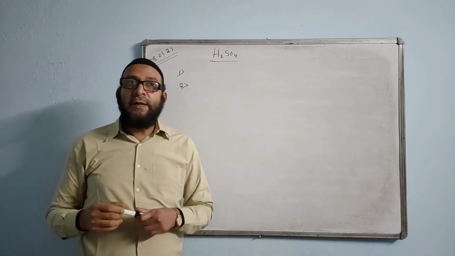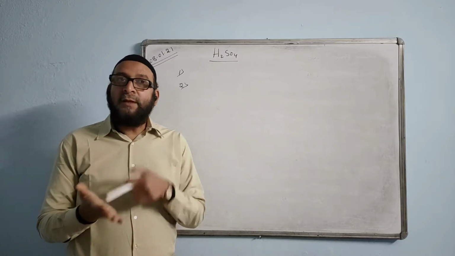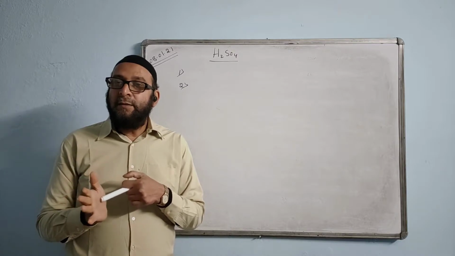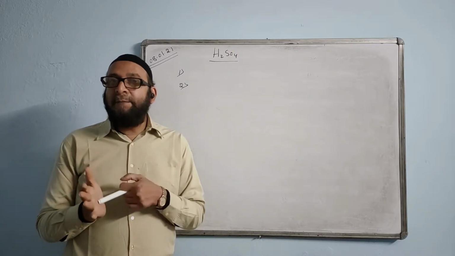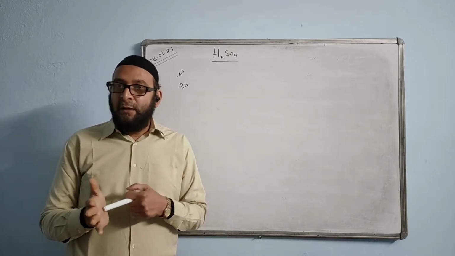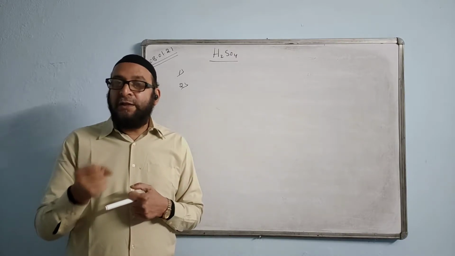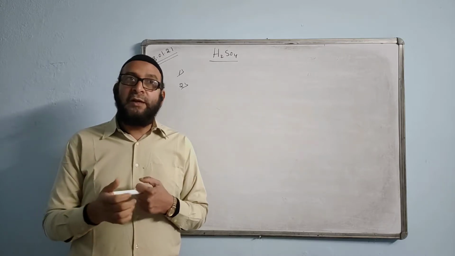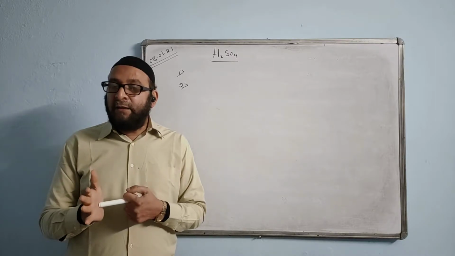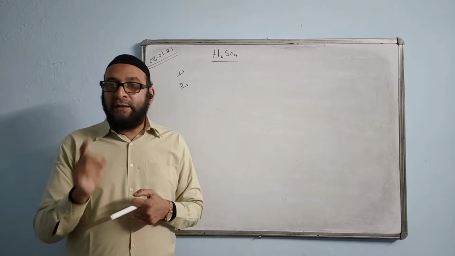When concentrated sulfuric acid falls accidentally on the skin, I told you last time, what does it do? It will make the skin black, producing steam. That means it will cause even a burning sensation, too much burning sensation, and make the skin black. This is due to its dehydrating action. So you have to know the role of sulfuric acid in your observation. The observation is that the skin is turning black due to the formation of steam, and it is due to the dehydrating action.